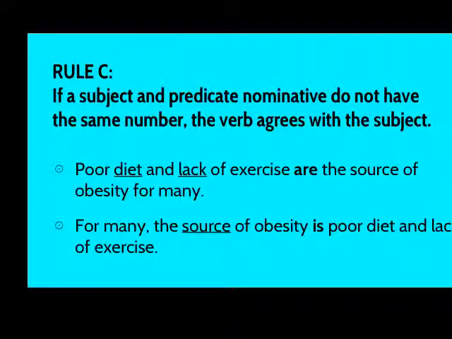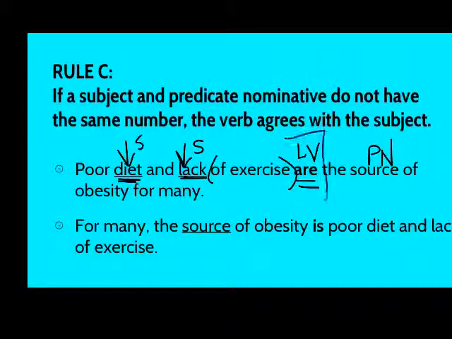So if we look at our first example here, poor diet and a lack of exercise, we have two things that result in one effect. So two causes, one effect, and a linking verb in the middle. But because the causes are the subject and those are plural, we use a plural form of that verb.